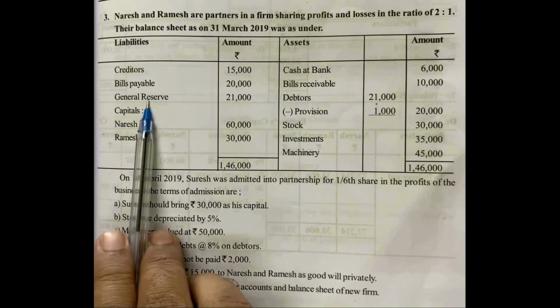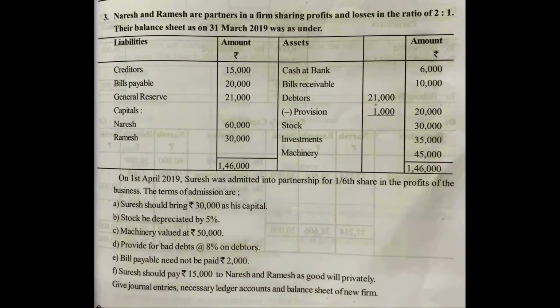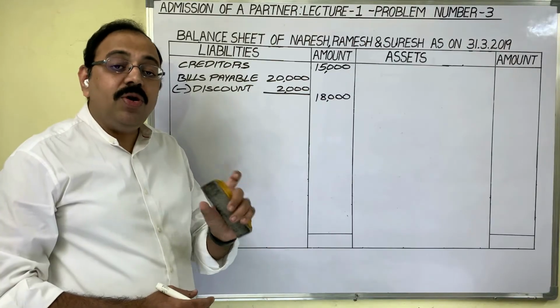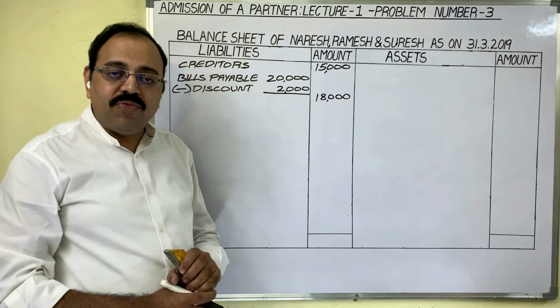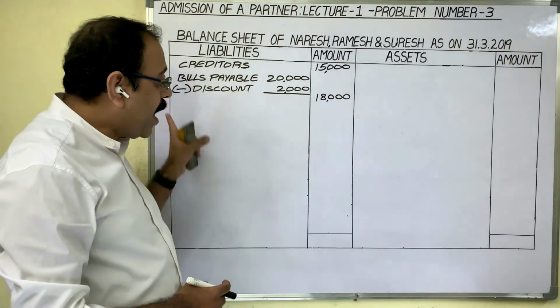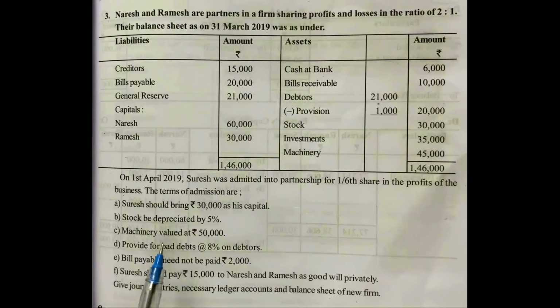In old balance sheet, general reserve amount is given at 21,000 rupees. General reserve amount already we have transferred to old partners capital accounts now. Therefore, it doesn't appear in new balance sheet under liability side. Next, you have to observe whether any extra liabilities are given in the adjustments. Extra liabilities are not given.